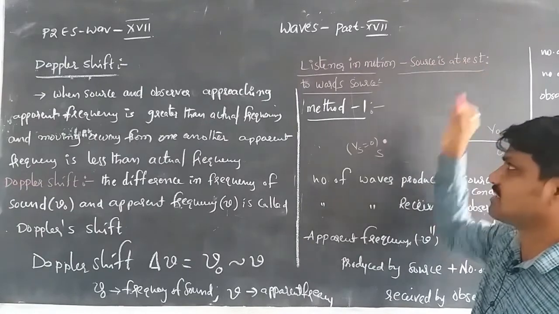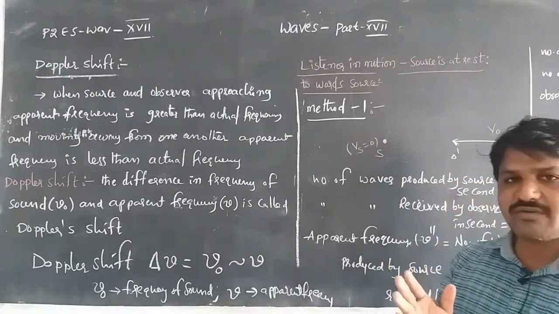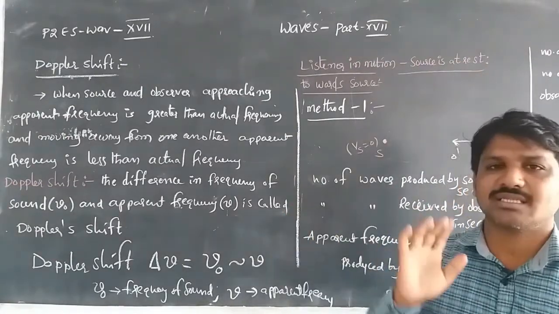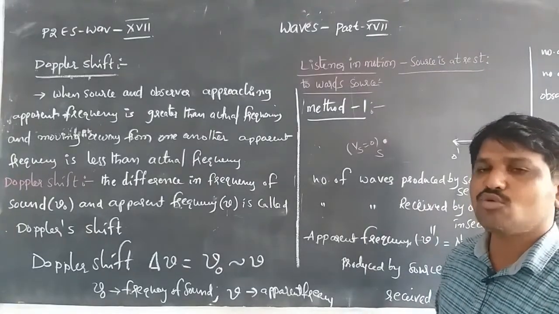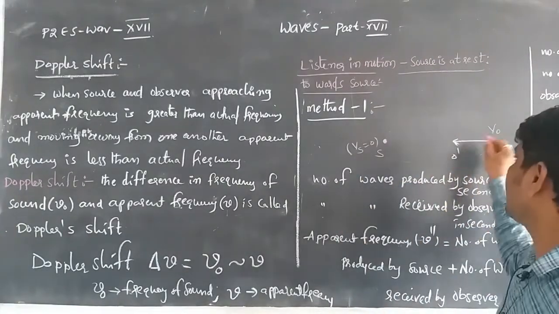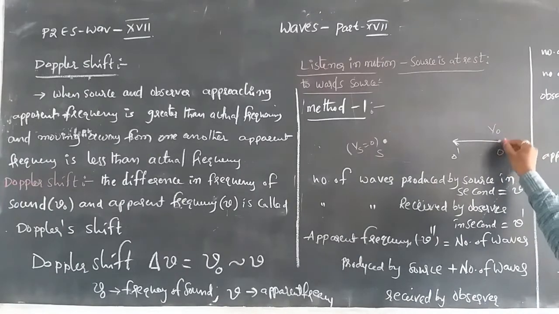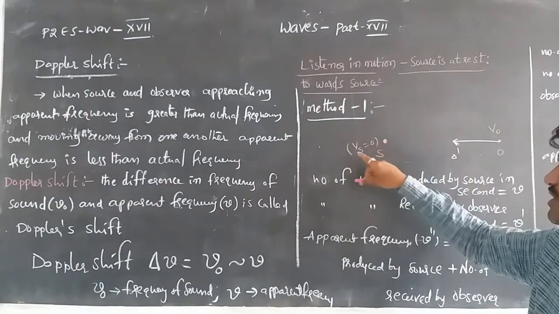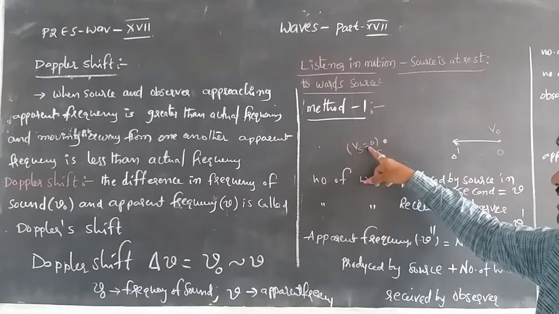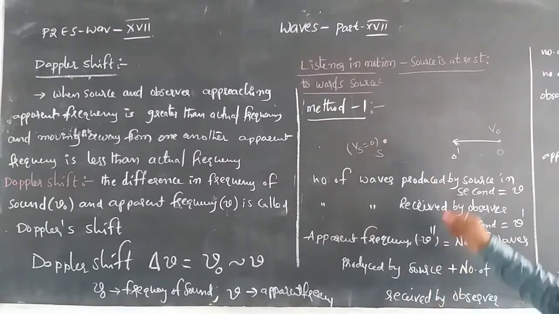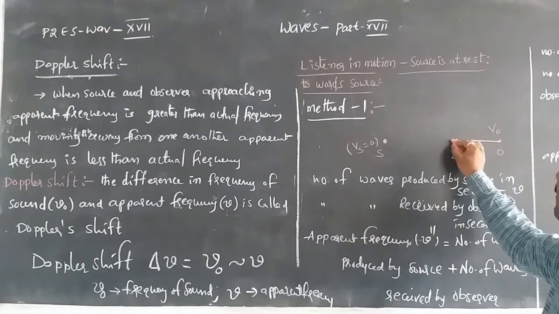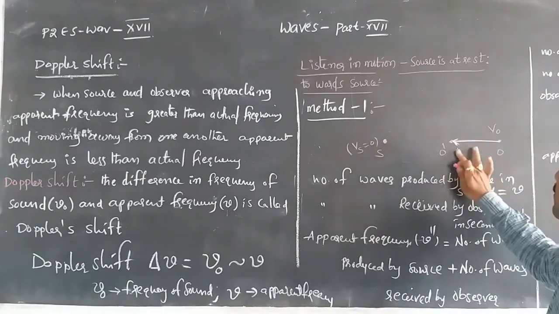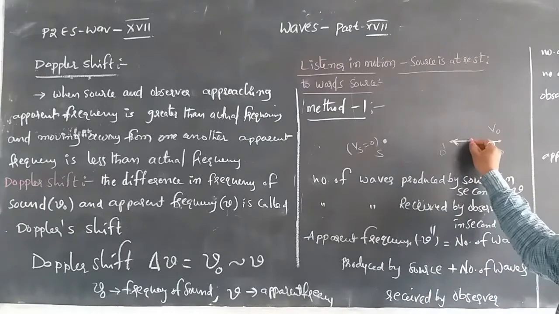When the observer is moving towards the source, the observer has velocity V naught, and the source is at rest, so Vs is equal to 0, meaning the source velocity is 0. Then the observer moves towards the point O dash with respect to the source.